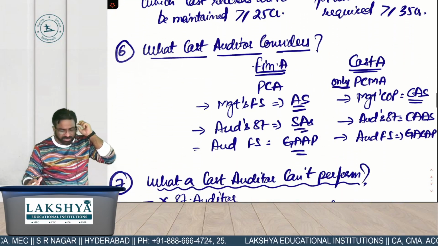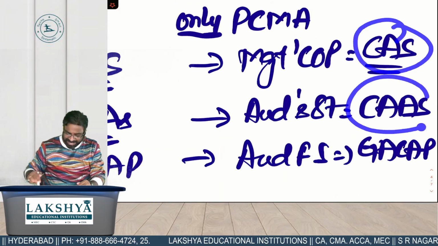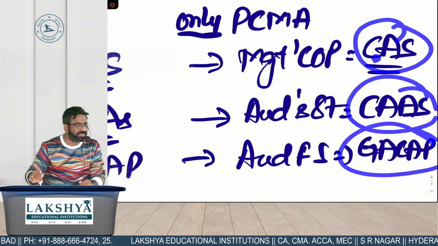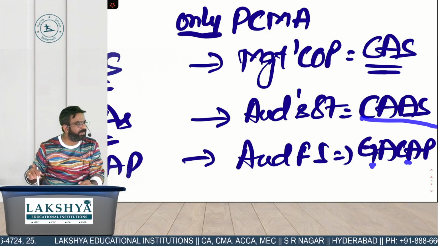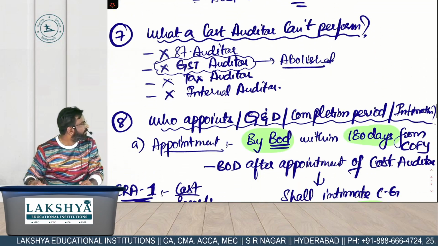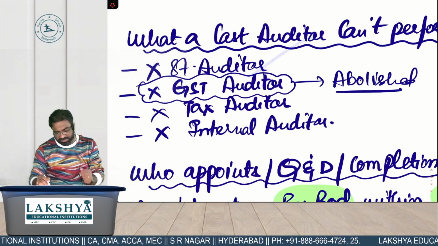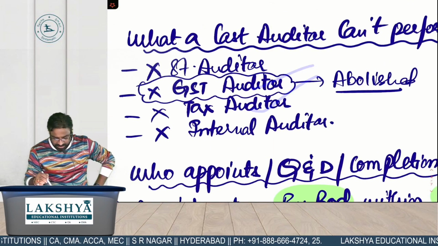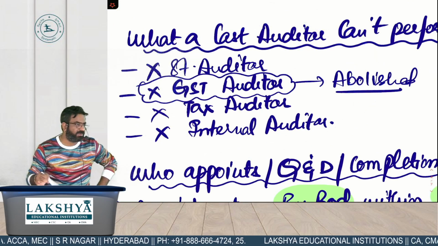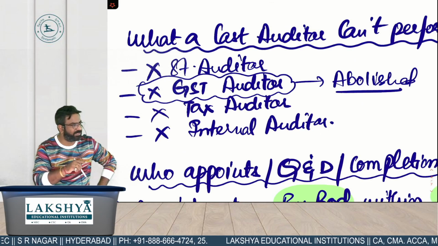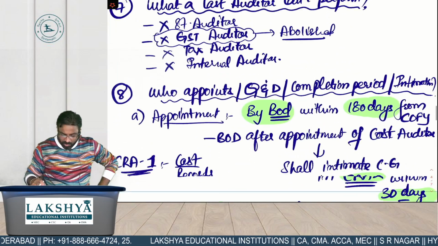And what does the cost auditor consider while doing the audit? He considers CAS, CAAS and GACAP: cost accounting standards, cost auditing and assurance standards, and generally accepted cost accounting principles. So what are the 4 things he can't do? आप स्टैट्यूटरी ऑडिट नहीं कर सकते, जीएसटी नहीं कर सकते, टैक्स नहीं कर सकते, इंटरनल. It means if you are already holding any of these positions, you can't be the cost auditor of the same company, or if you are a cost auditor, you can't do any of these positions in the same company. Next point, who appoints you everyone?